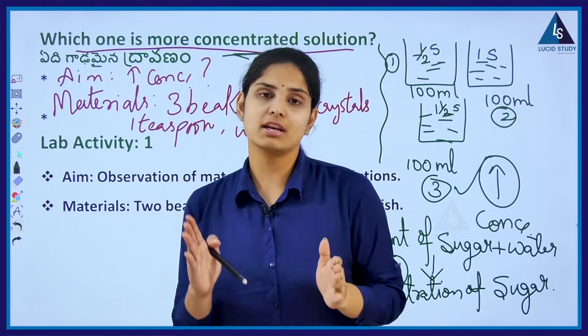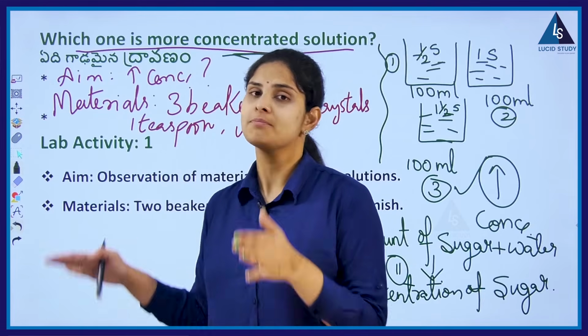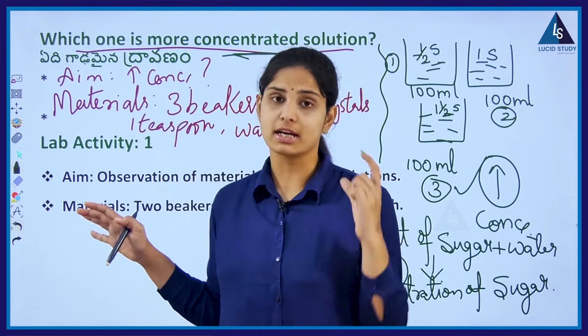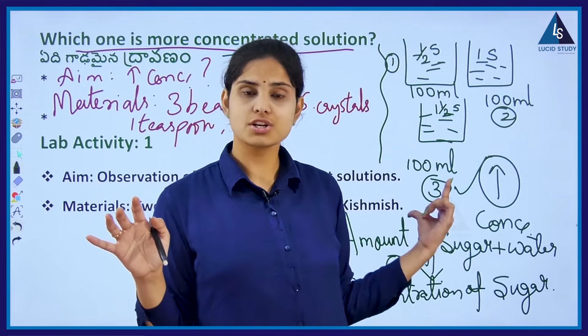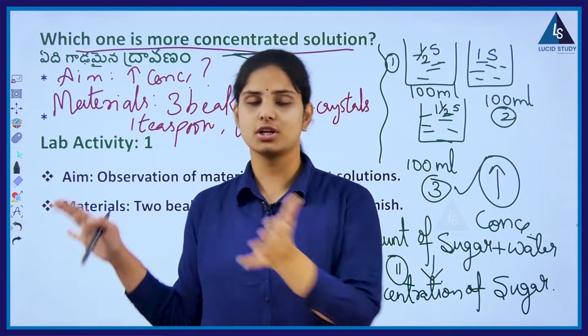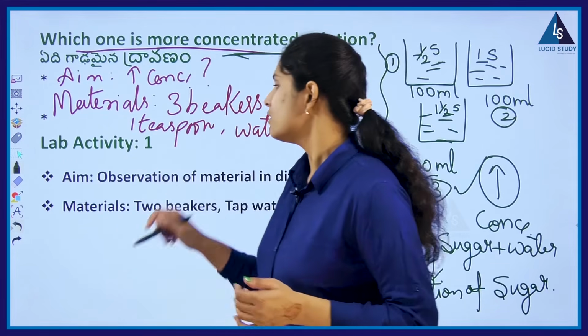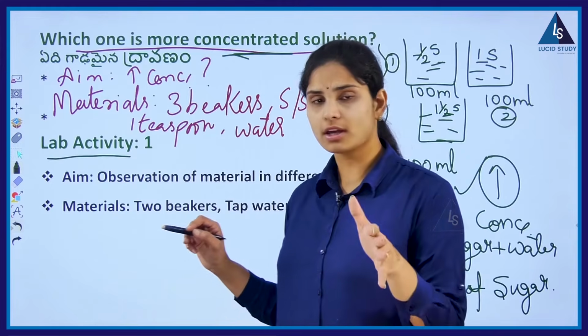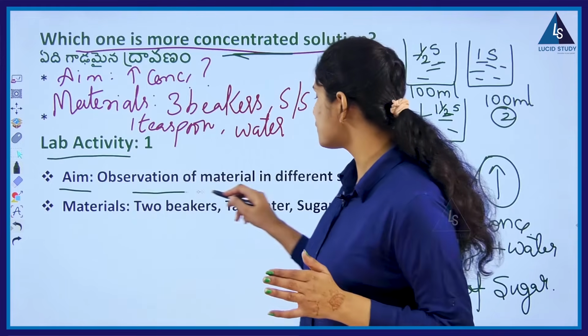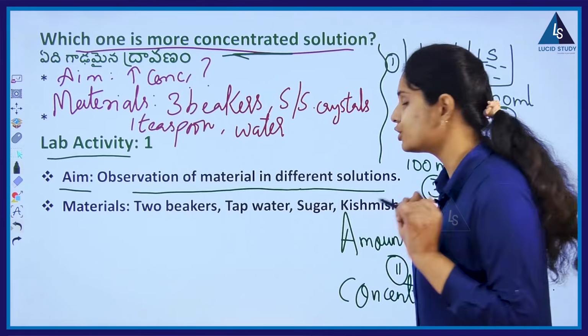So this is the main idea of the chapter. Keeping that idea in mind, and also the concentrated solution, let's check activity number 1, that is the lab activity with the aim of observing material in different solutions.